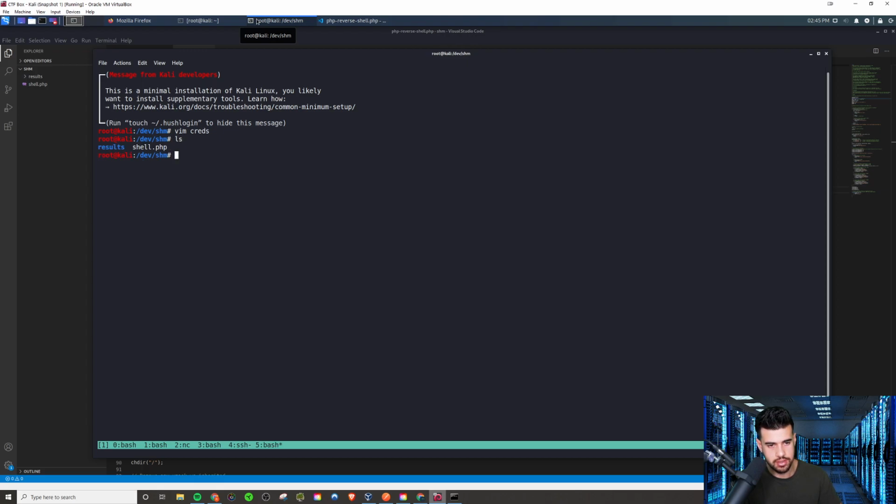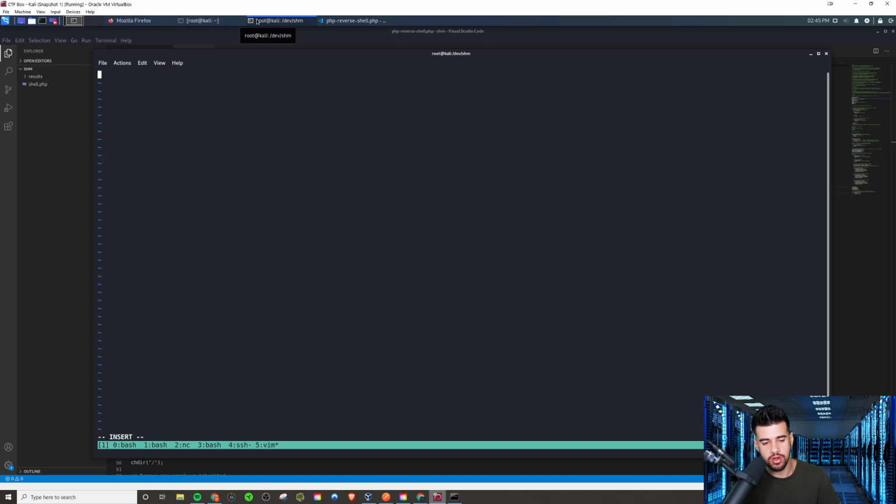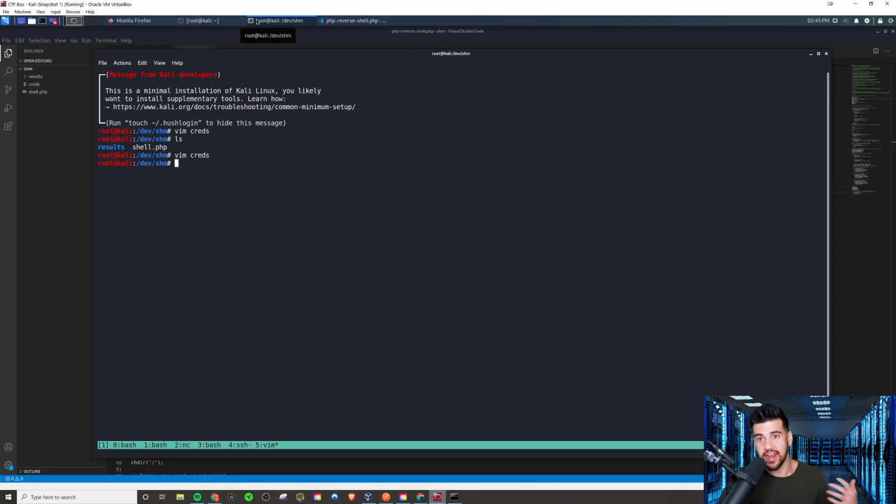Do an ls. Either way, you should keep track of your creds, if I didn't say that before, so you don't get credentials to something and get all excited and dive into it, and then have to come back to it later and wonder, what were the credentials again? Then you have to take a step backwards just to find them, right? It's really annoying. You'll learn if you haven't already. So we'll put those in right there.